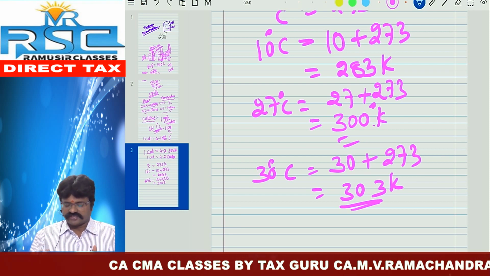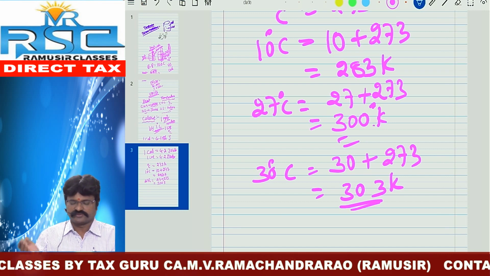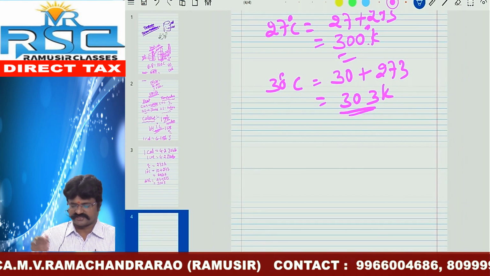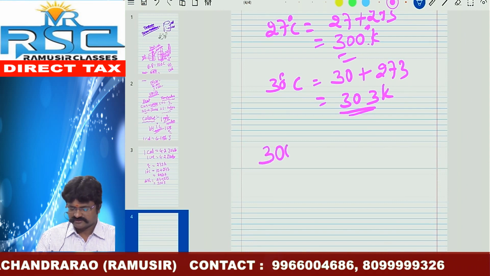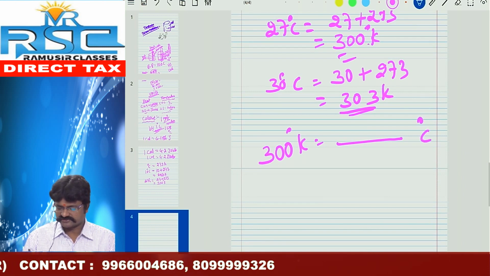Sir, here we changed degree Celsius into Kelvin. If you take Kelvin, how is it possible to change into degree Celsius? For example, take 300 Kelvin. Change into degree Celsius.